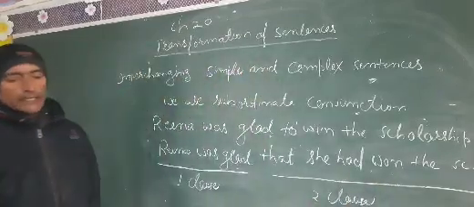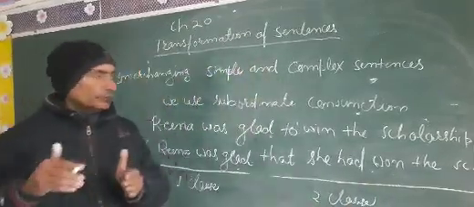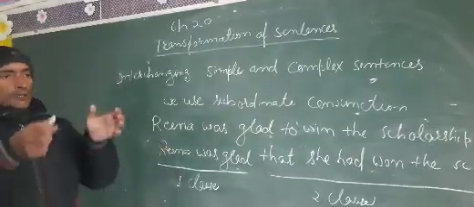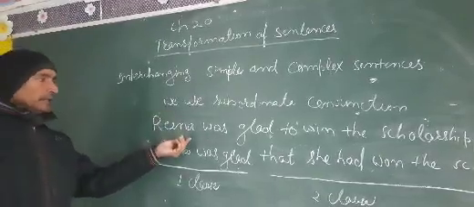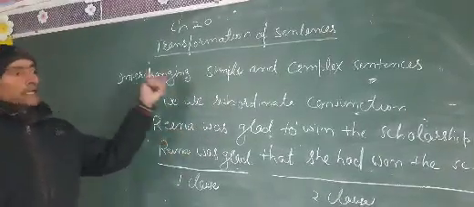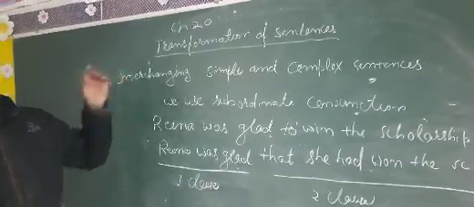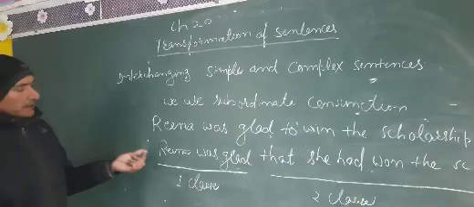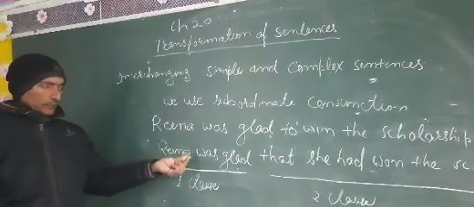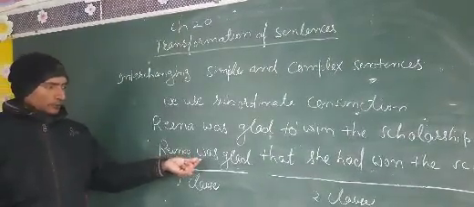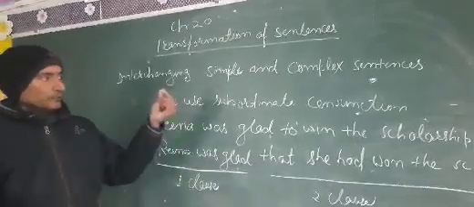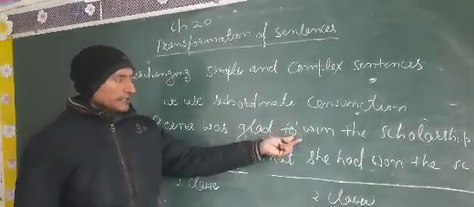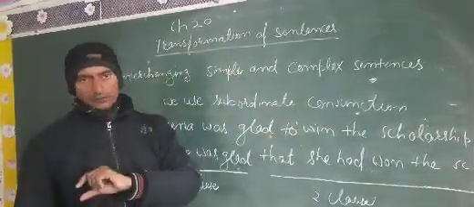Whenever you change a simple sentence into a complex sentence, keep this in mind: you have to change the phrases of the simple sentence into clauses, and in a clause there should be a subject and a finite verb. One subject and finite verb was already there: Reena was glad. "To win the scholarship" is a phrase, and you have to change this phrase into a clause.